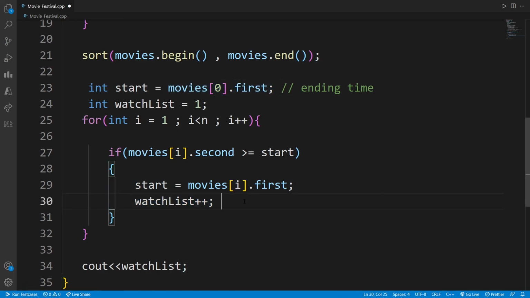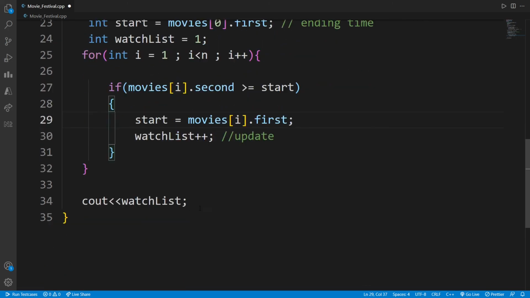That's why this is the update I have done. Then I updated this movie's ending time, because this is the new movie which I am watching, and I should store that ending time in this variable. I should keep on doing this, and finally I just displayed it. Okay.